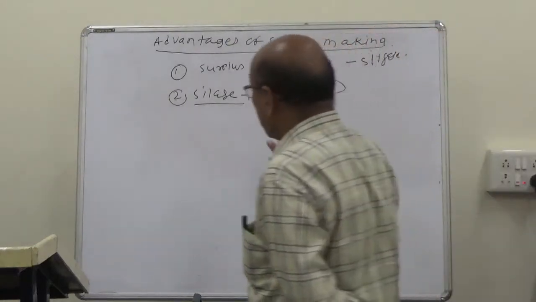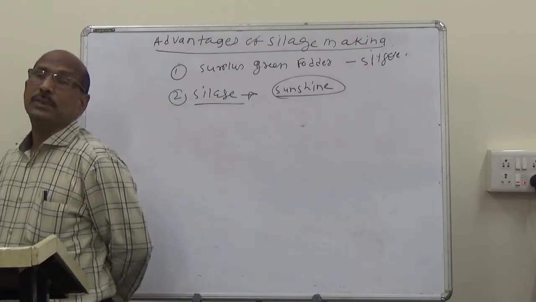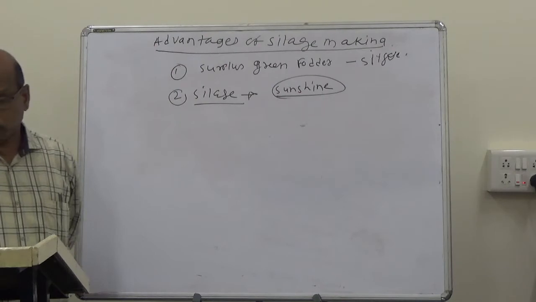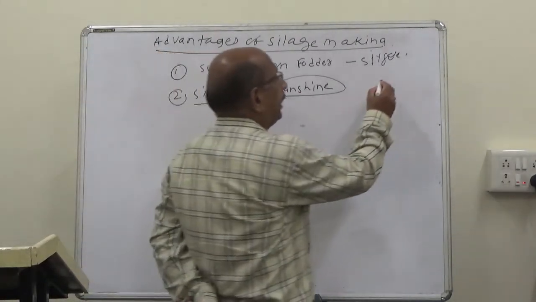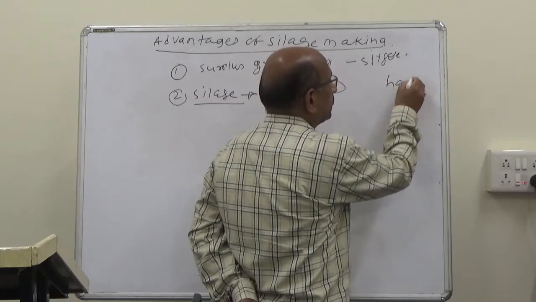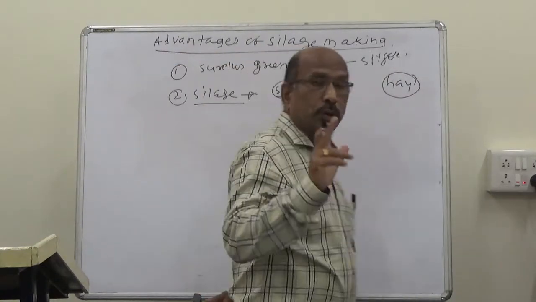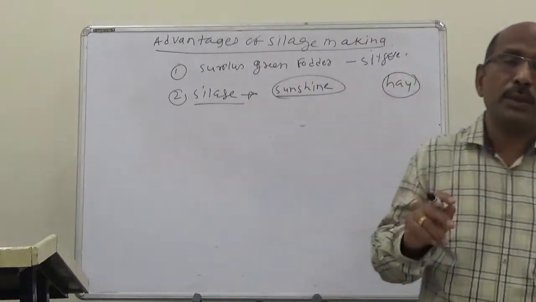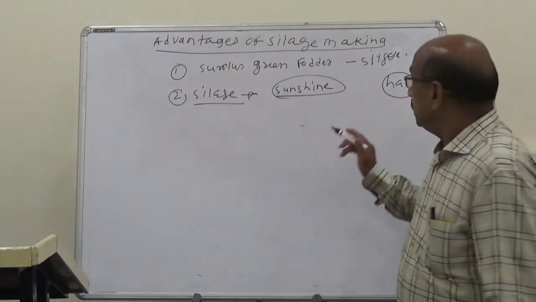The second advantage: silage can be prepared when sunshine is not available for hay making. So what is hay? What is the difference between silage and hay? Silage is green fodder preserved under complete anaerobic conditions.